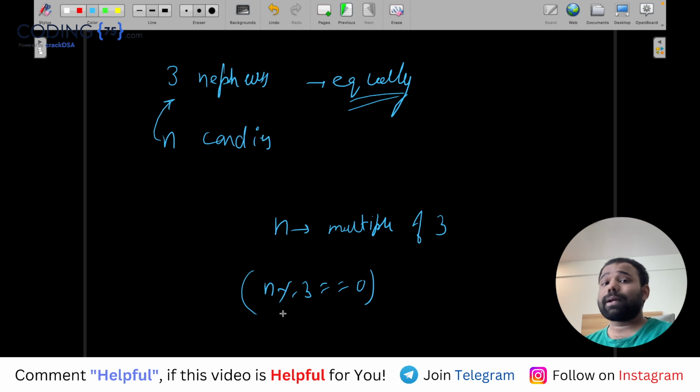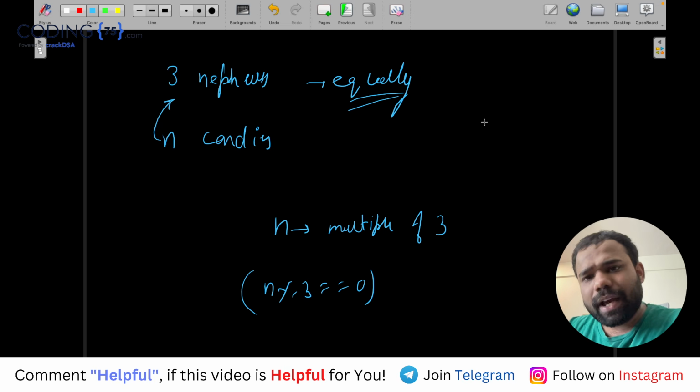And if it is not a multiple of 3, then to make it a multiple of 3, Monocarp has to buy some more candies. According to the question, he can't sell or remove candies. You need to just answer the minimum number of candies Monocarp has to buy.